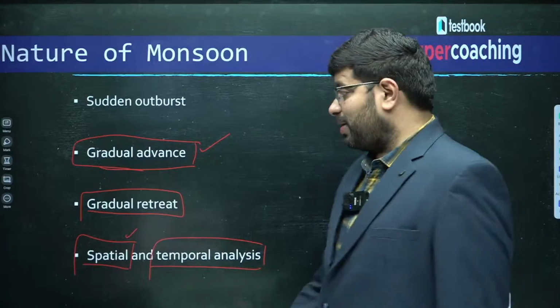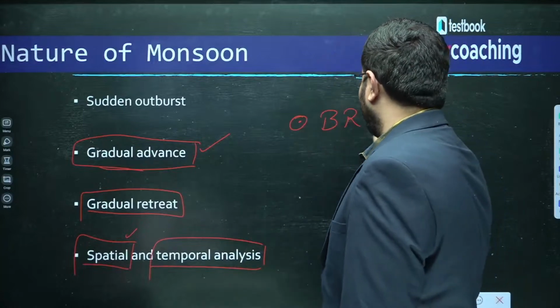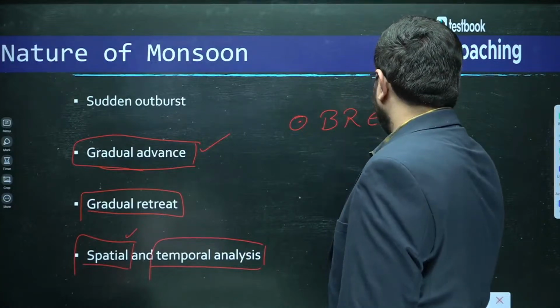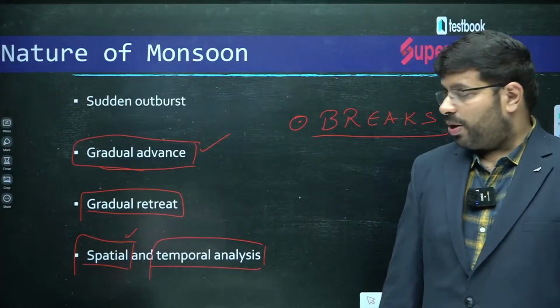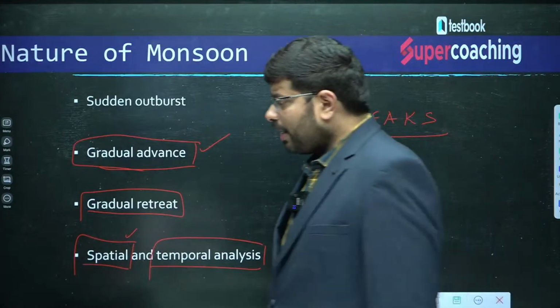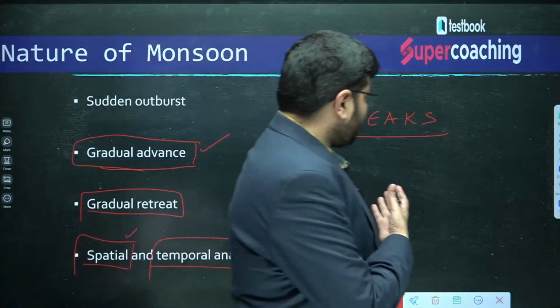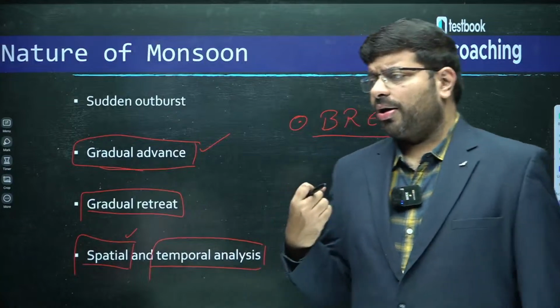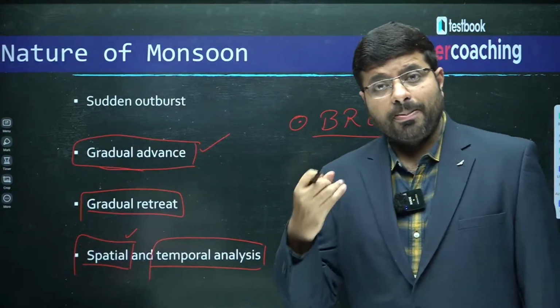More than that, there is another point. They are also known for breaks. It is not that once the monsoons enter India, they keep moving continuously for around 4 months. They take some breaks.